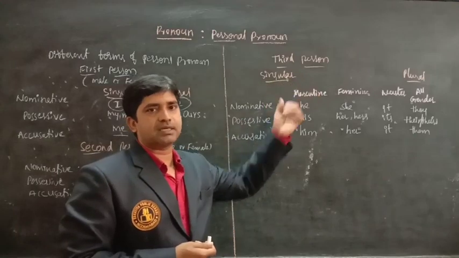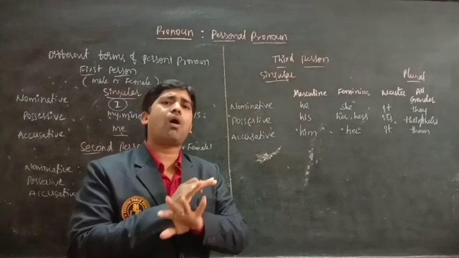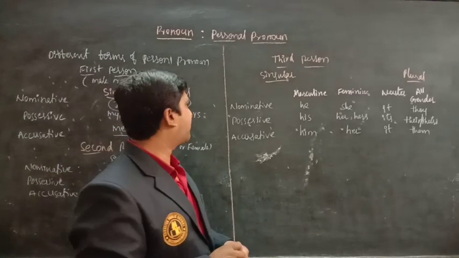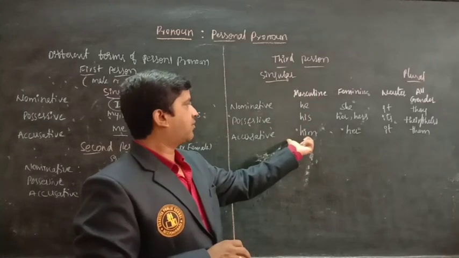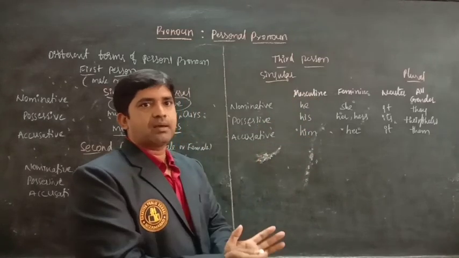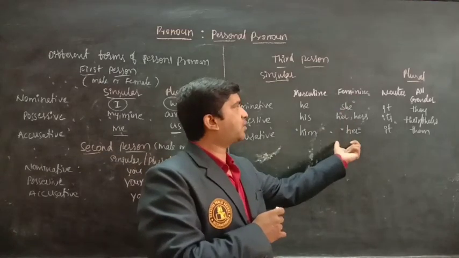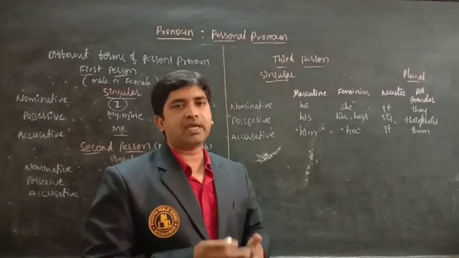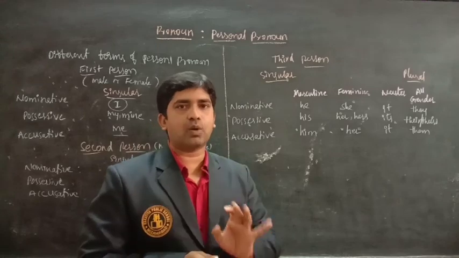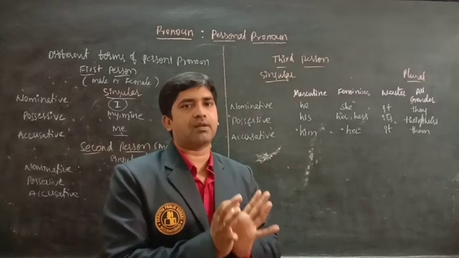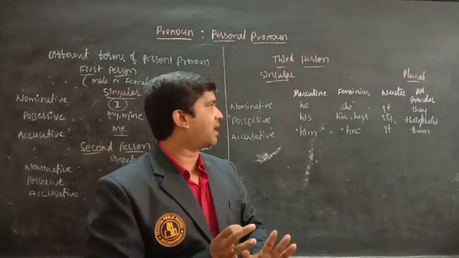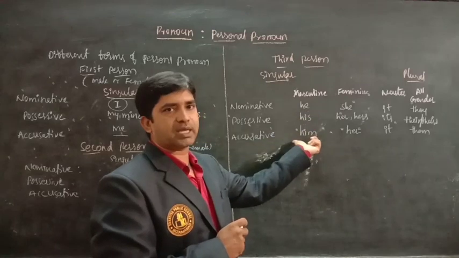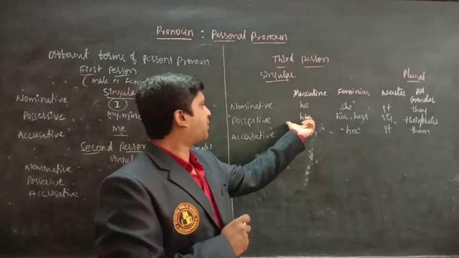Now the third person. The third person we can use with all genders in plural form. For the masculine gender we use special pronouns, for the feminine gender we use special pronouns, and for the neuter gender we use a special pronoun called it. We use it for the neuter gender when we don't know the gender of a particular thing, whether male or female. In the nominative case it is he, in the accusative case we use him, and in the possessive his.